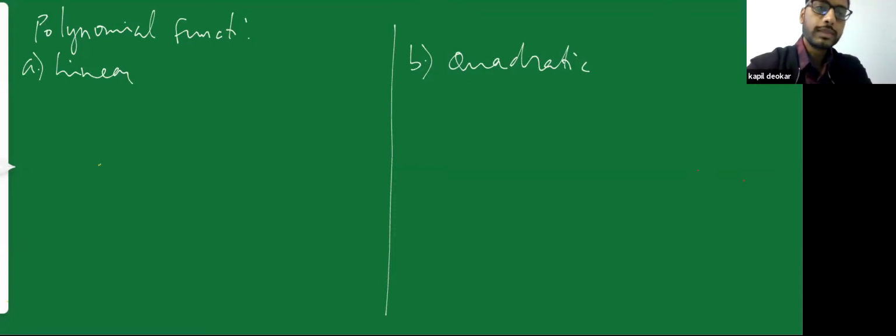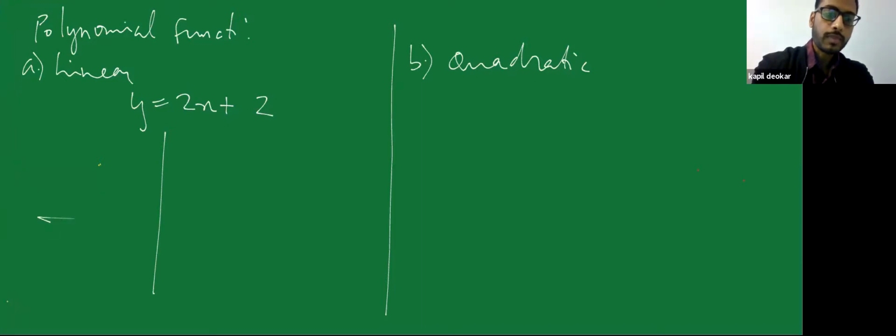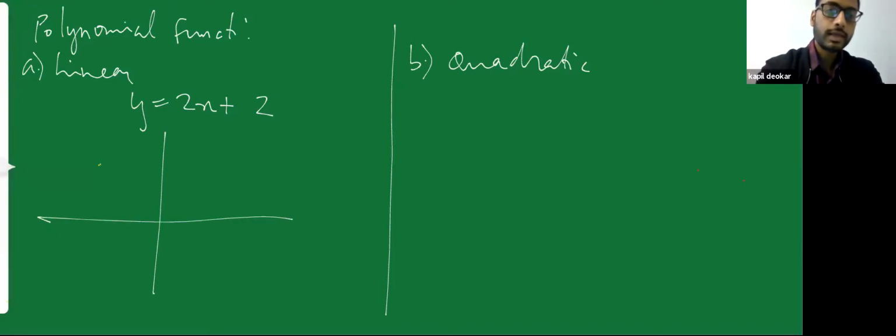So linear equations, take any equation. So consider y is equal to 2x plus 2. You can consider any line like 2x minus 3. Any line would be perfect, no problem. So let's draw a diagram for this. x is equal to 0. If I put x is equal to 0, what will be the value of y?